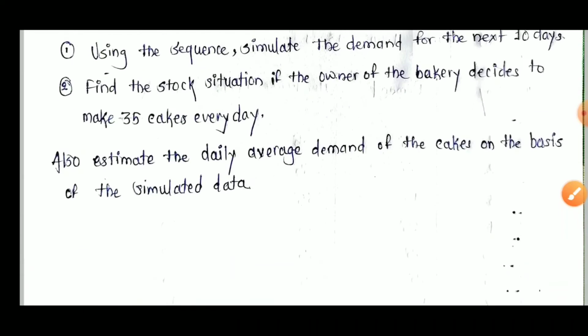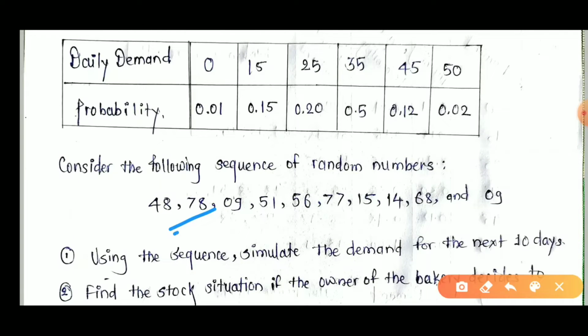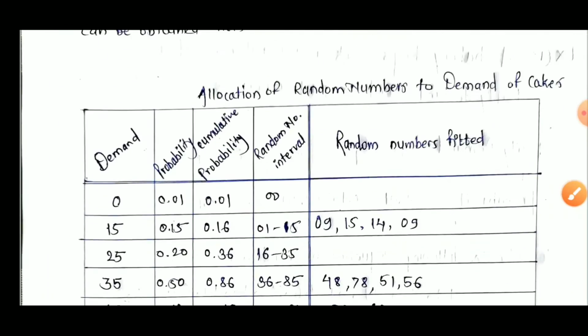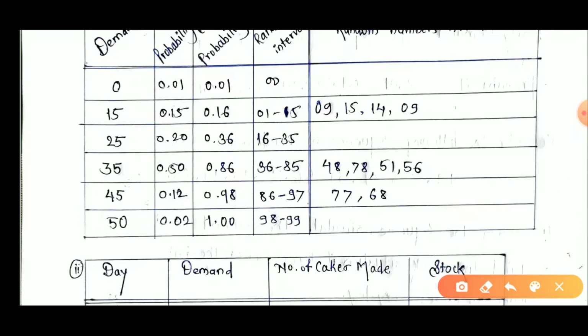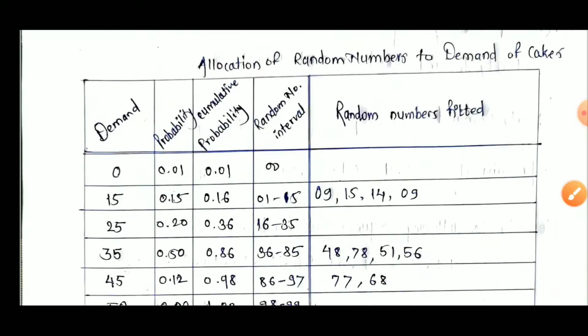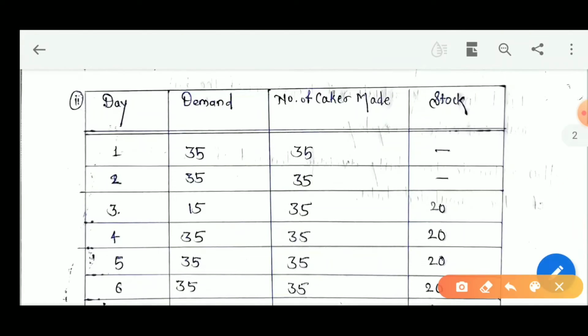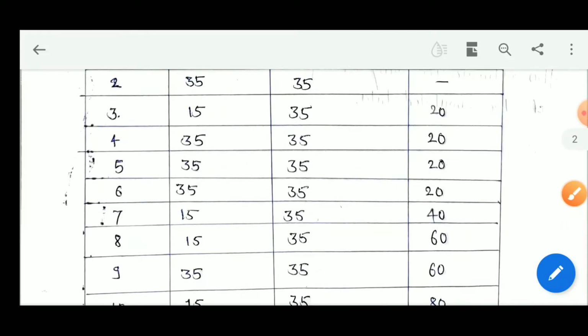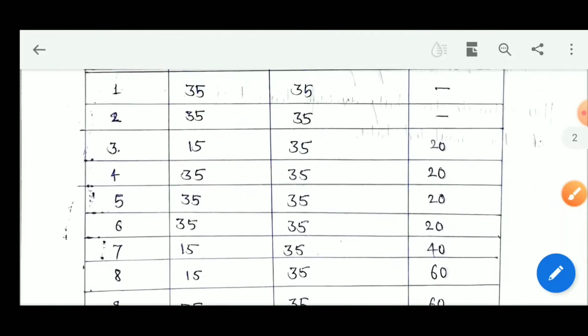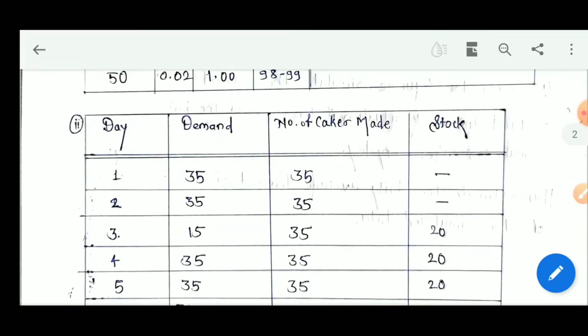Now the second given figure is 78. Where does 78 come? 78 comes in this range, 36 to 85. That's why its demand is 35. Now the demand of the next day is 35. Now the demand of the third day is 15. And that's why we calculate the remaining demand.